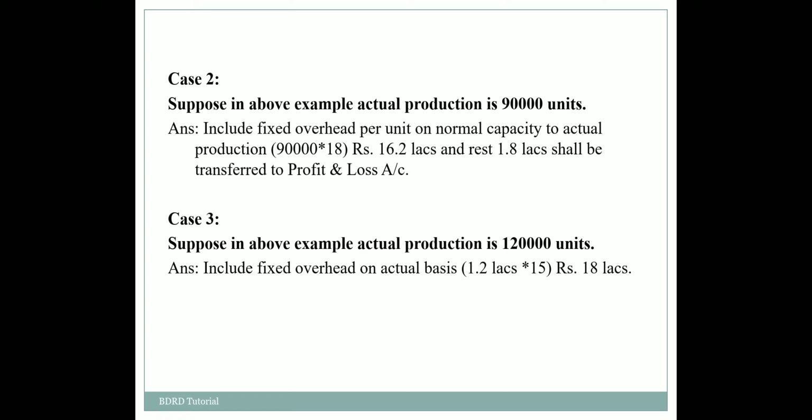So if we value that inventory at rupees 18 for fixed overhead purpose, then we will be adding an element of cost to inventory which actually has not been incurred. At rupees 18 per unit, total fixed overhead becomes 21.6 lakh, whereas actual fixed overhead expenses are 18 lakhs. Therefore, it is advisable to include fixed overhead on the actual basis, that is 1,20,000 multiplied by rupees 15.